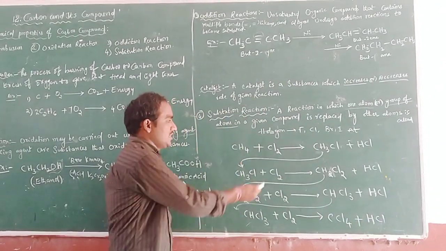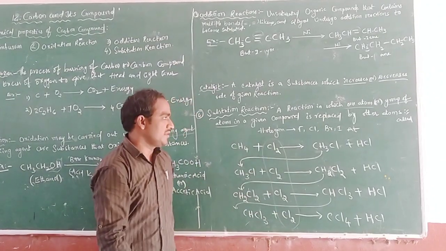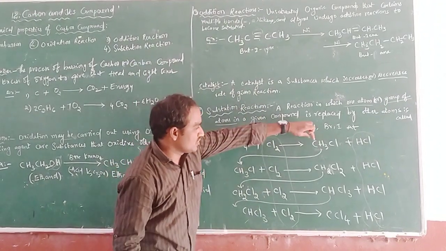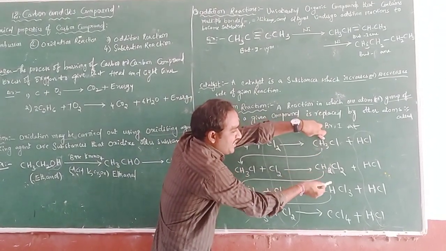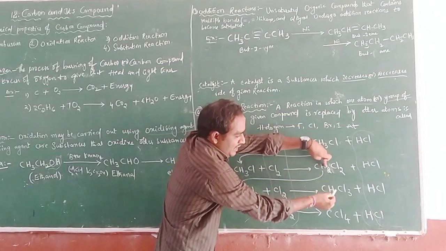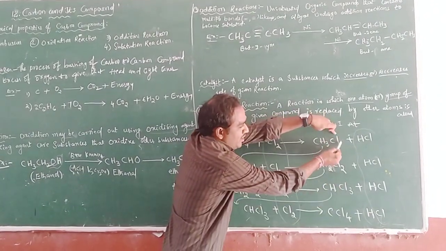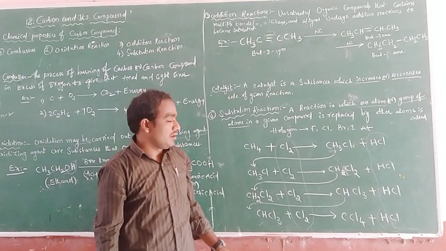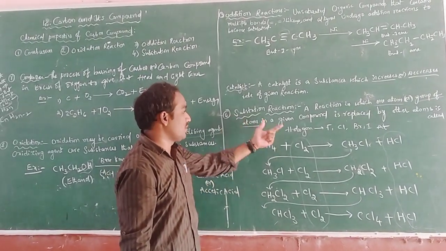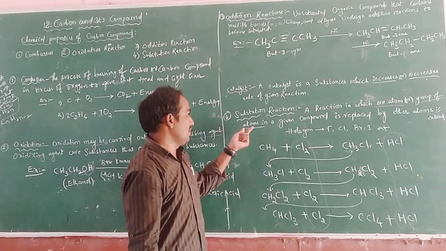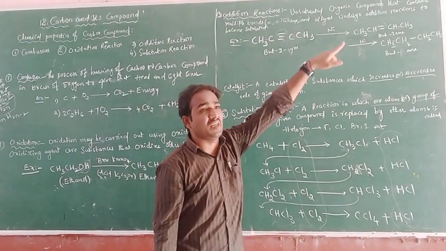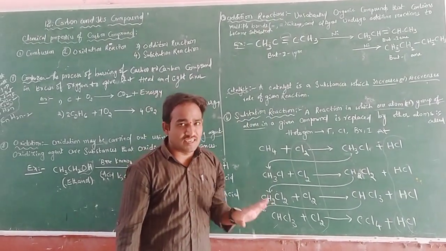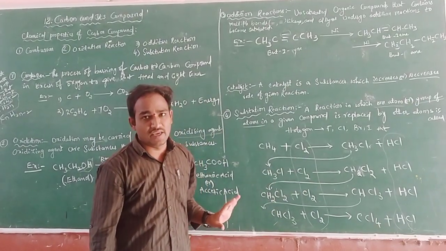Observe this equation, all the chlorines are here and all the HCl are here. So what is the difference? In CH4 the number of hydrogens decreases: here 3, here 2, here 1, here 0. The number of chlorines: here 1, here 2, here 3, here 4. These types of reactions are called substitution reactions. Substitute means if any atom in a given compound is replaced by another atom, it is called a substitution reaction. Very important and easy reactions.